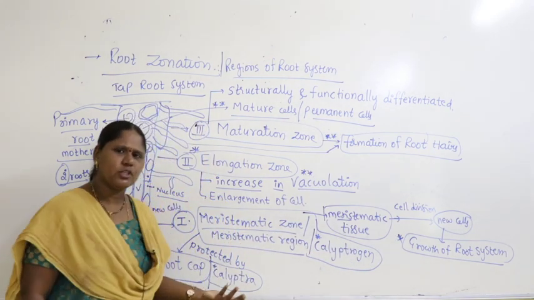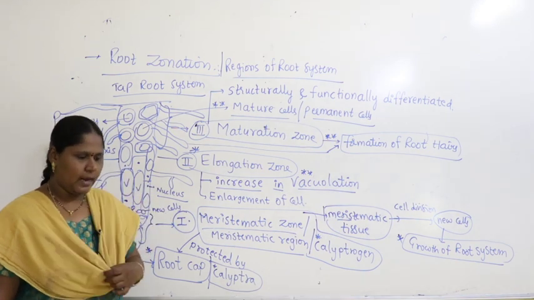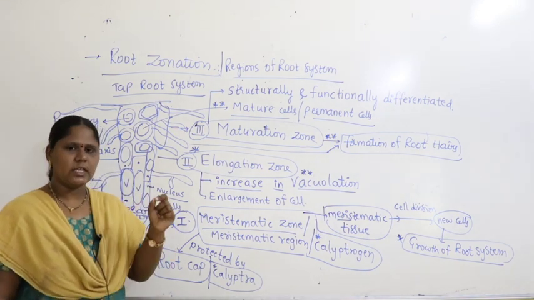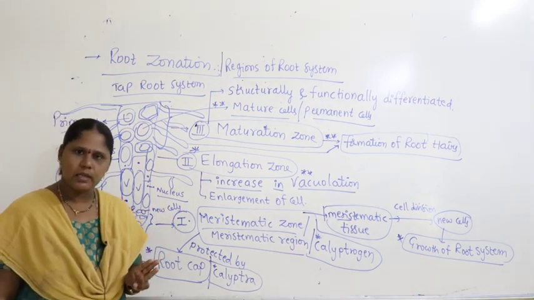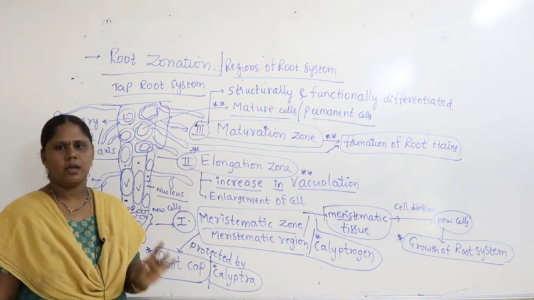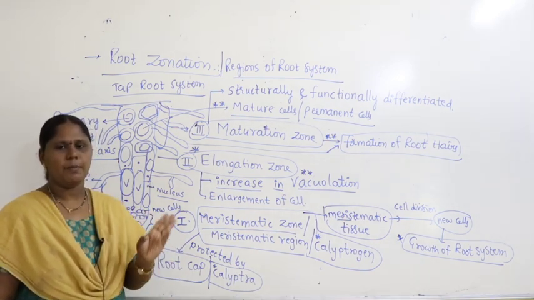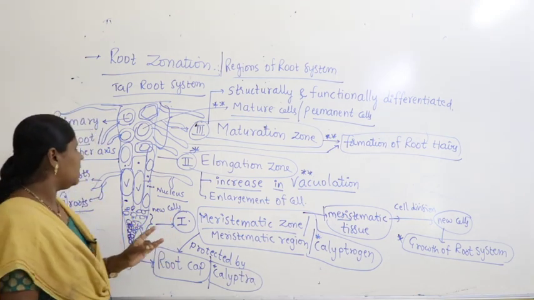Structurally how do they get differentiated? Guys, if you remember, in the last class I told you that structure-wise the tissues are of three types: parenchyma, collenchyma, sclerenchyma.